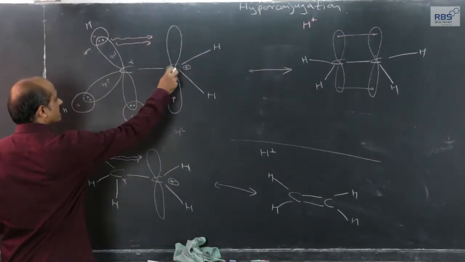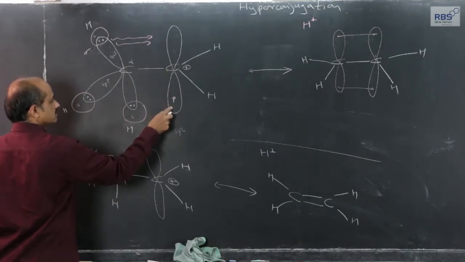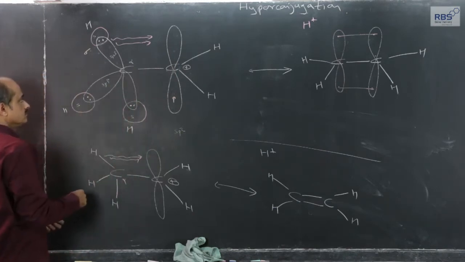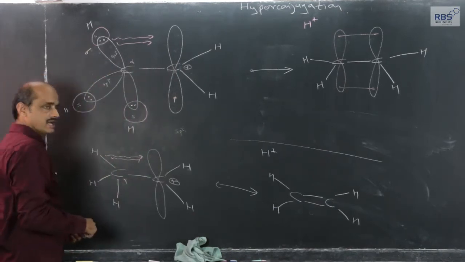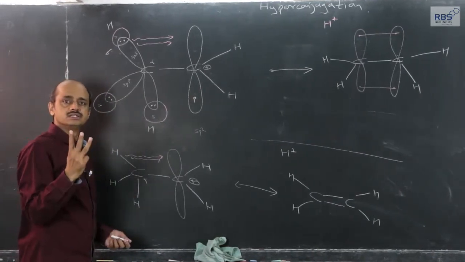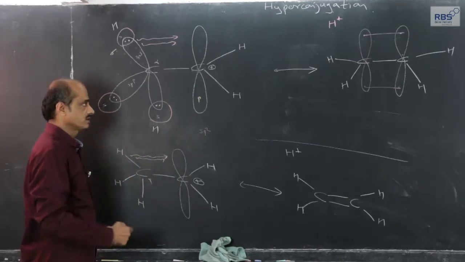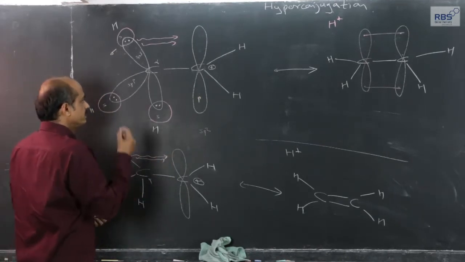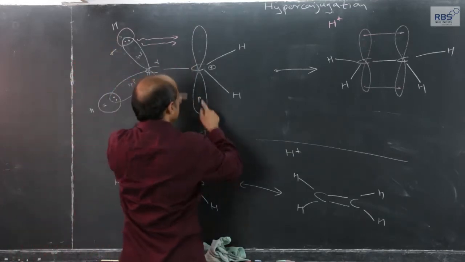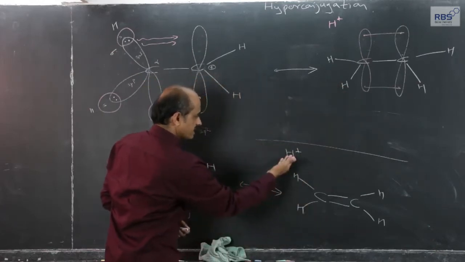So, with respect to this carbonium ion, the positively charged carbon containing an empty p orbital, at a time one CH bond will be in alignment. In this case, three possibilities are there, three possible hyperconjugations. At a moment, this CH bond can be in alignment with this carbonium ion, giving rise to ethene and an H plus ion.